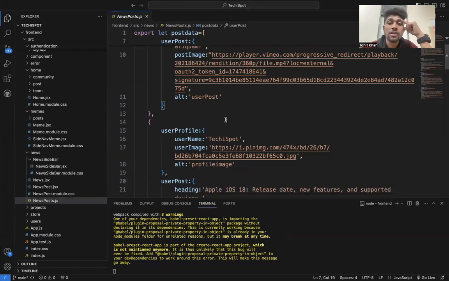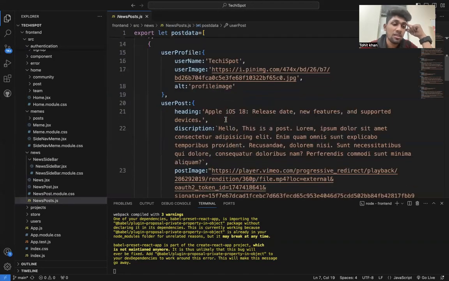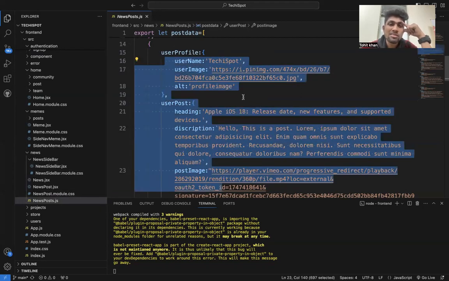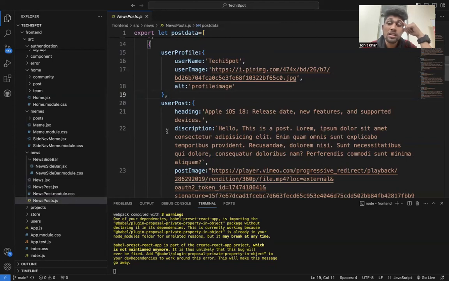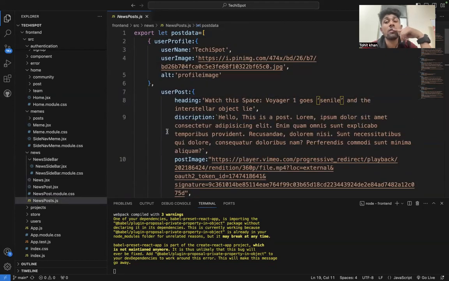My whole hardcoded files only handle these things. Then the backend comes soon, so these things will also be removed. And then when people sign up for this project, only these profile files and these posts will be shown.